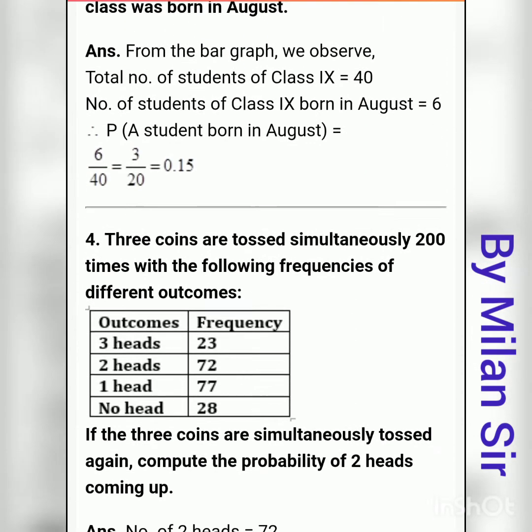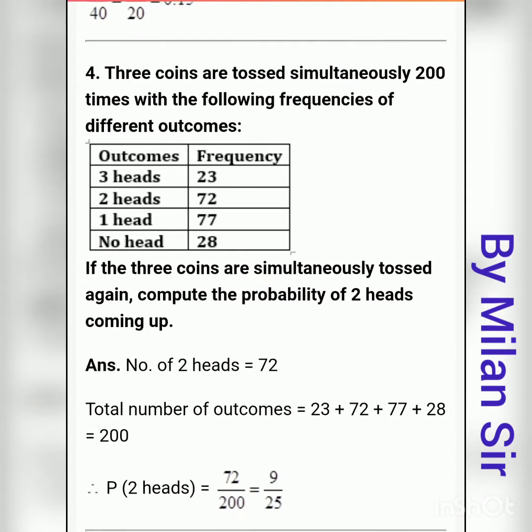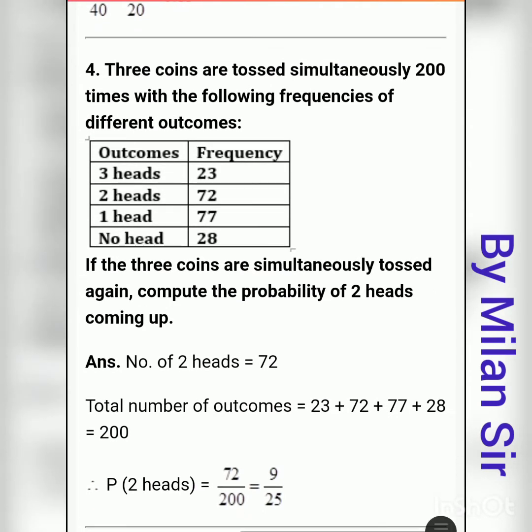Then next, question number 4. First of all, read this question. 3 coins are tossed simultaneously 200 times with the following frequencies of different outcomes.